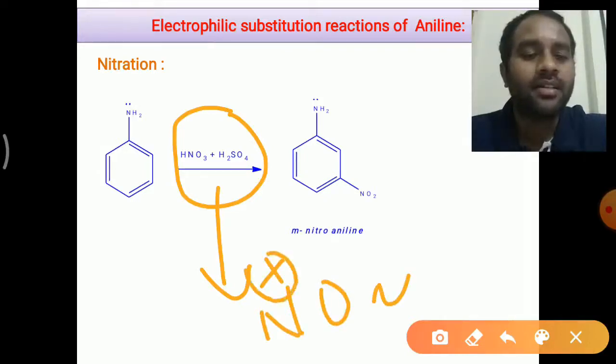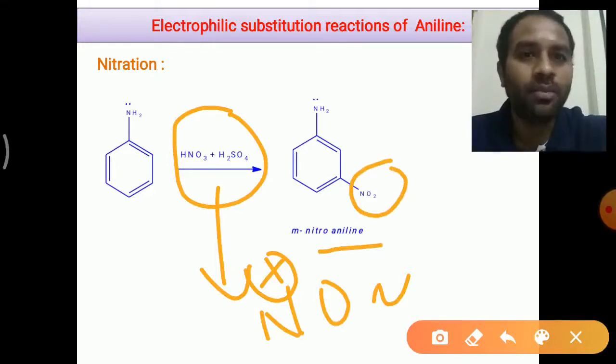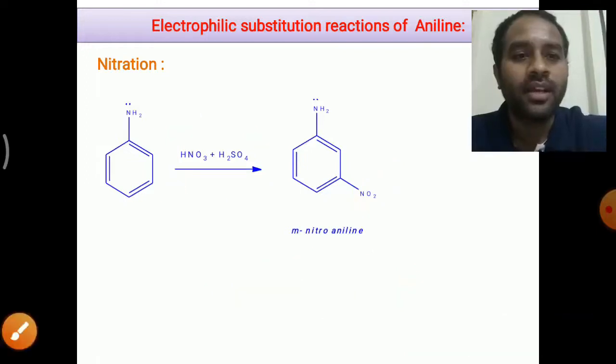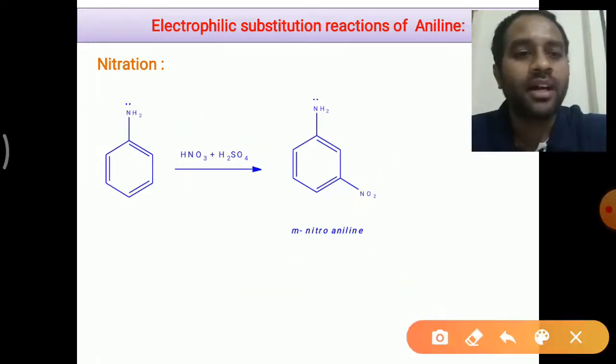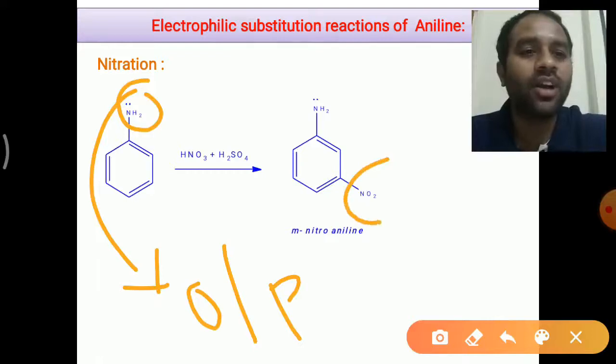But the important thing is, if you observe here, we have obtained the meta substituted product. Even though the NH2 group is an ortho-para directing group, already we have seen the resonance structures, but here the electrophile occupied the meta position. We got meta-nitroaniline as the product.